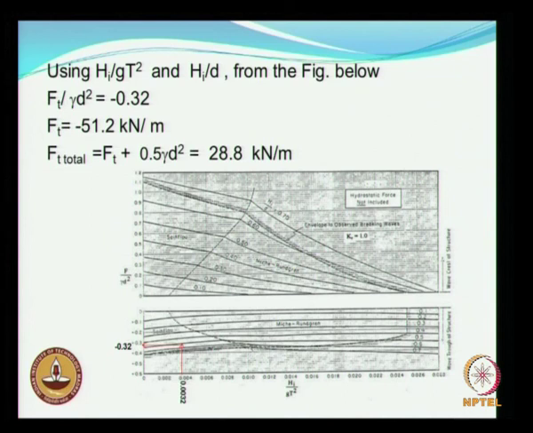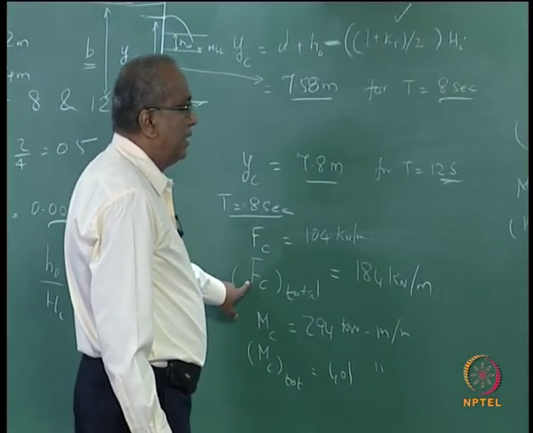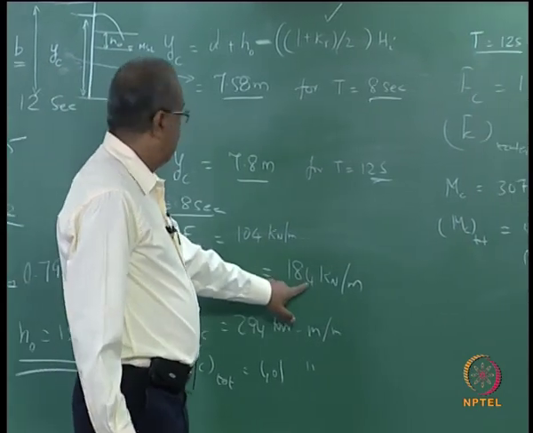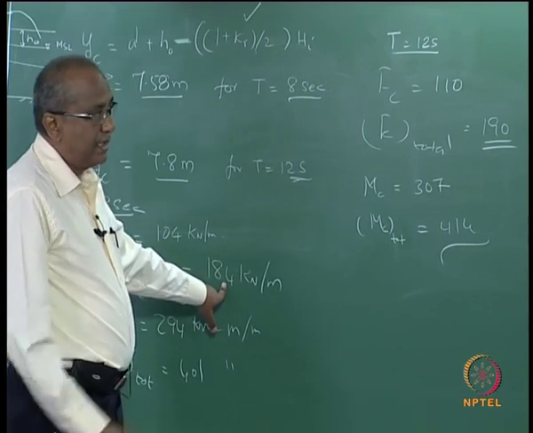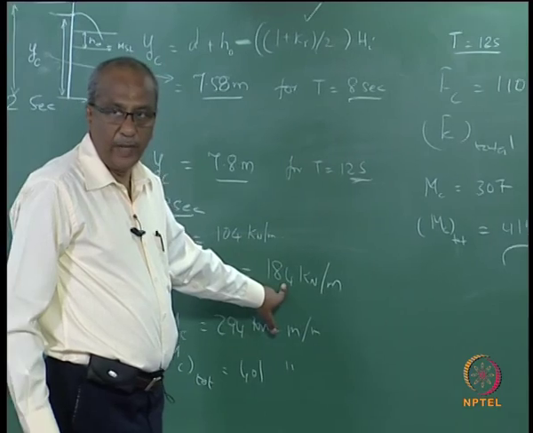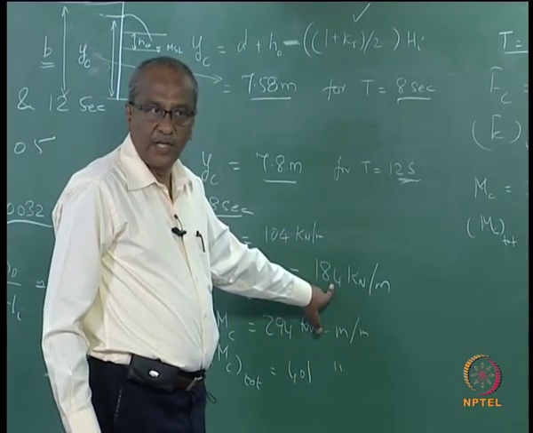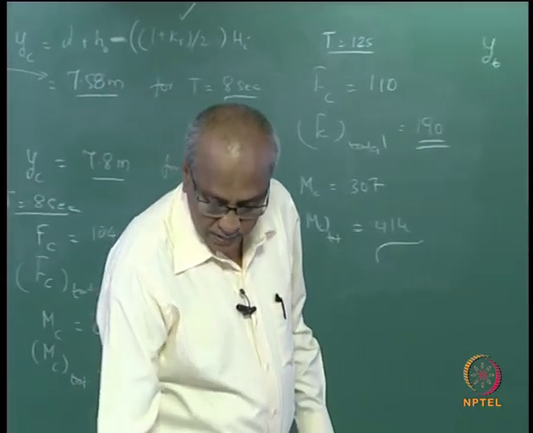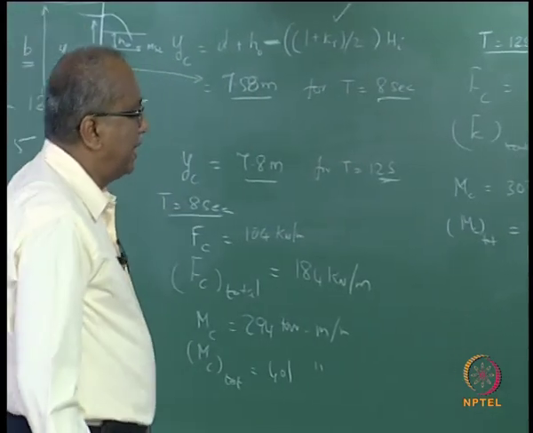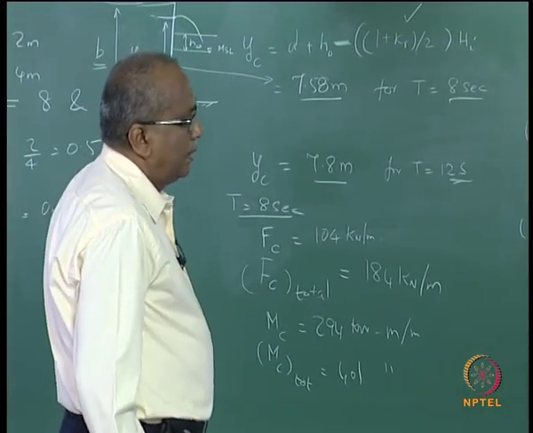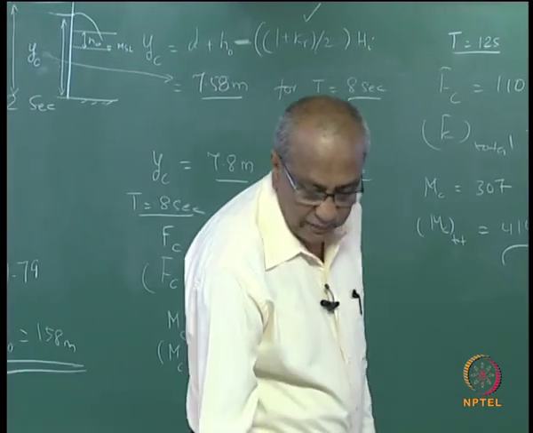So the Ft total will be 28.8. What was the Fc total? Fc total was this much, and when the trough is there you have a value 28.8. Is that clear? So using the same thing, bottom picture for the moment. I think I will stop here.